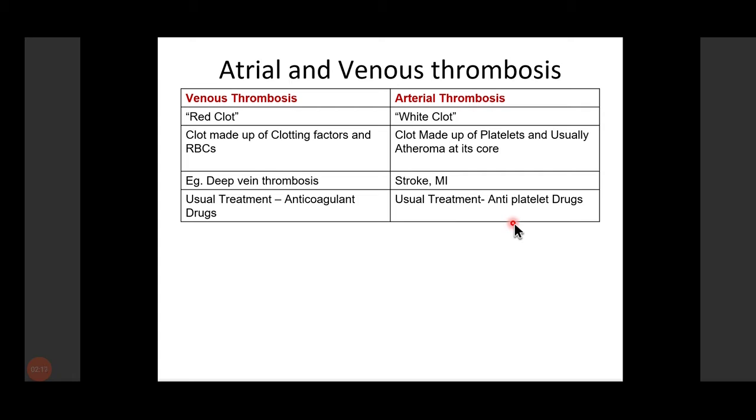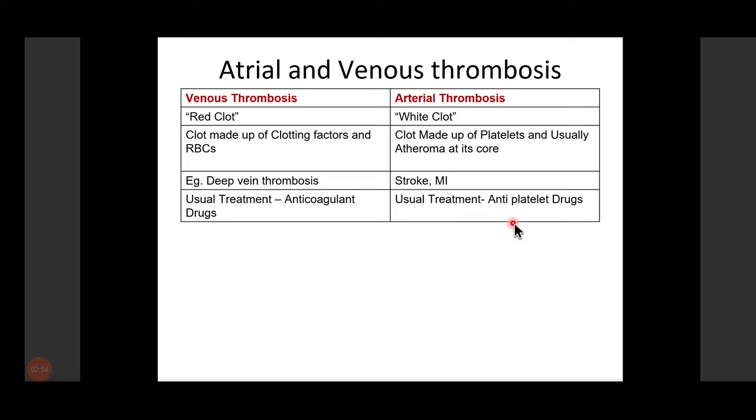Now, before going to the other factors, we will discuss the difference between arterial and venous thrombosis. This difference helps us understand which type of drug we should use in which type of disease. For example, venous thrombosis is red in color because this clot is made up of clotting factors and RBCs, and the RBCs give it the red color.